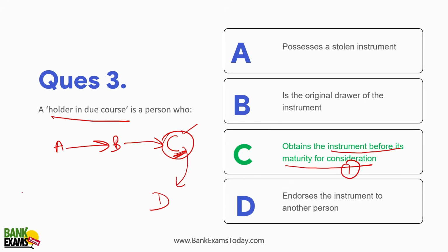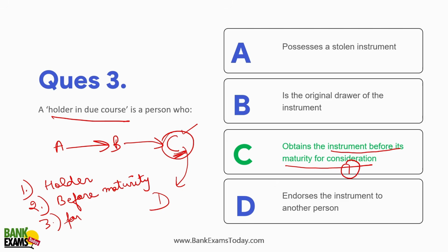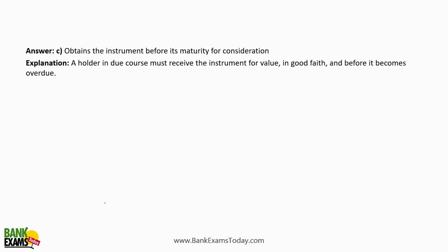First one is he is the holder of that instrument. Second one is he is holding that particular check before its maturity. And third one is for consideration, for some services or goods provided, and he is in good faith. His intentions were honest. So these are the conditions. Okay.